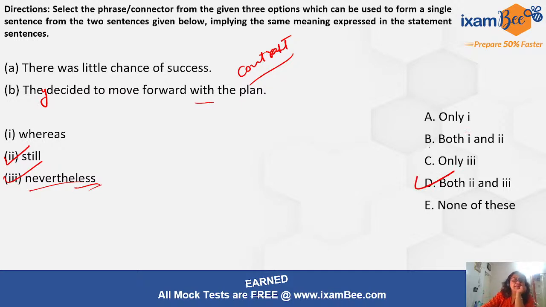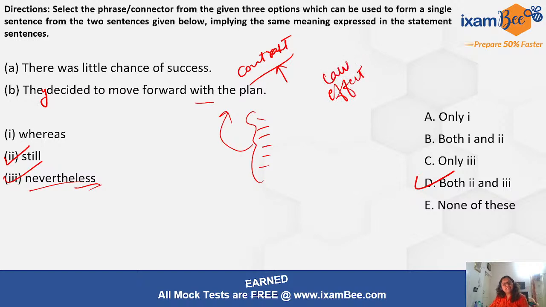Okay, now moving ahead. Since we did this question, it also highlights one important point: from the entire list of contrast connectors, it does not mean that all the words showing contrast will fit in each and every case, all right? In the entire list of cause and effect, it is not necessary that all the connectors showing cause and effect will fit to connect two particular sentences, right? So you have to be clear on their meanings and usages as well, right? Knowing the list and the types is just the starting aspect, right?